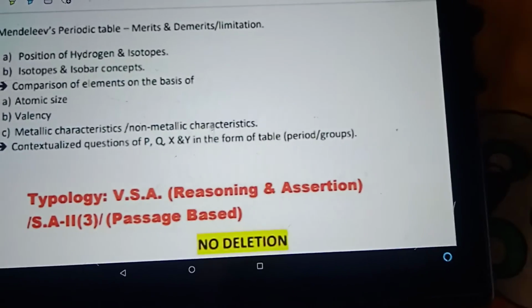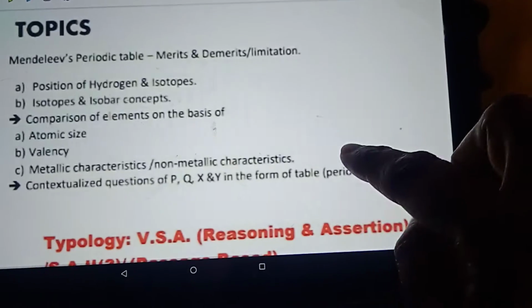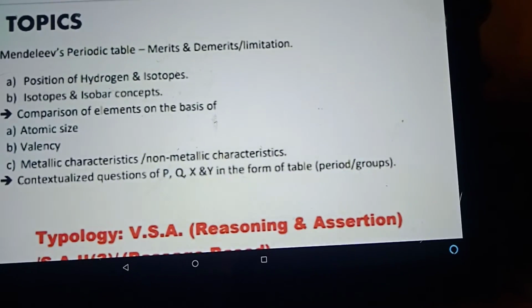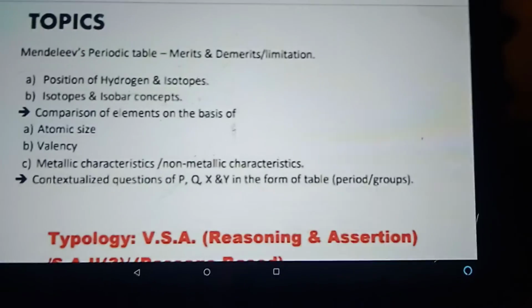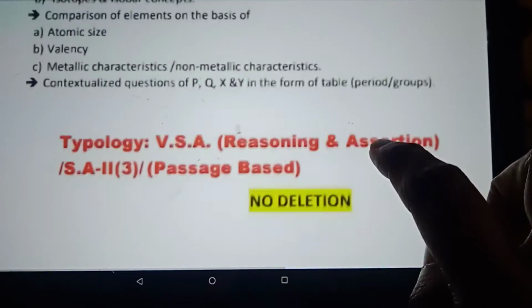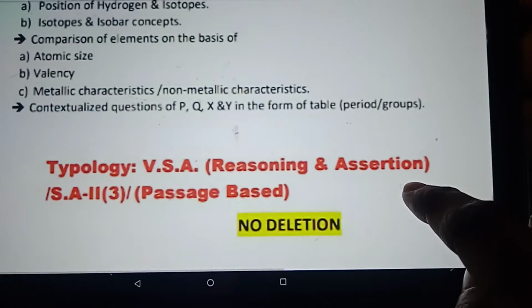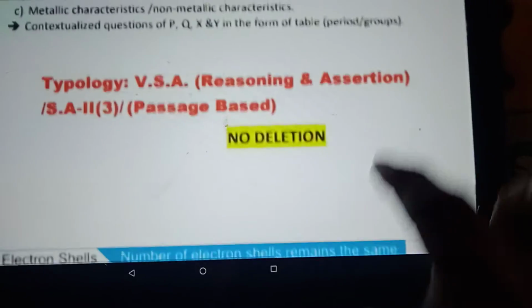What was the main drawback? He could not justify the position of hydrogen, and he could not place the isotopes as well. Then comes the comparison of the elements on the basis of various properties that we'll be studying.